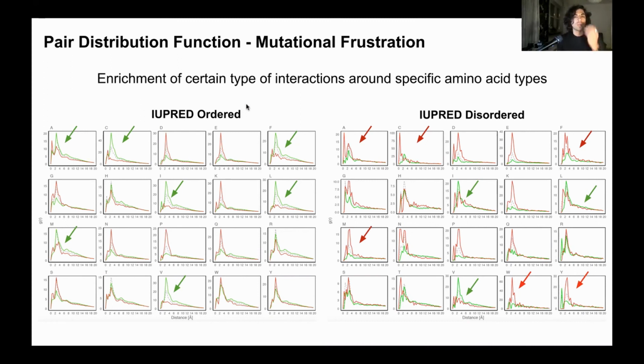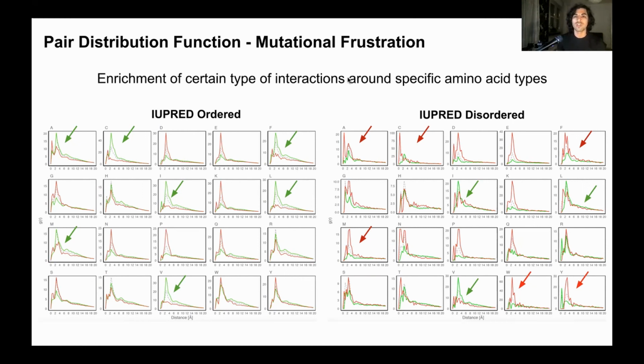So we can now calculate the mutational frustration that is assigned to contacts, and we can calculate the pair distribution function around different types of amino acids to see the enrichment of certain types of interactions around the different specific amino acid identities. So when we separate into ordered and disordered residues, we can observe already that for the ordered ones, there are specific amino acids that are clearly minimally frustrated, and when we observe the disordered counterpart, they are completely different. They are highly frustrated. Some of them stay the same, minimally frustrated, but this is already showing that there are differences between ordered and disordered residues in terms of frustration.